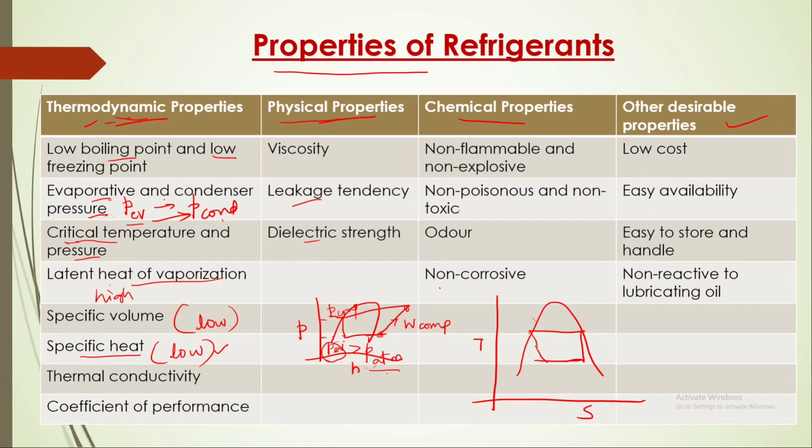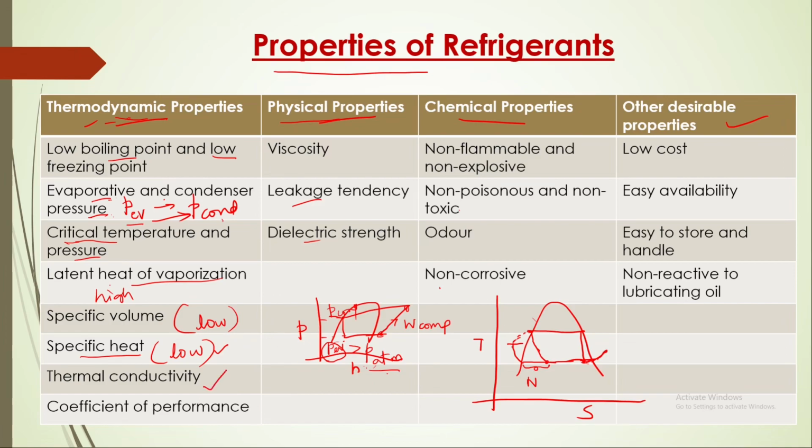So here at this point we will adopt subcooling. So if it reaches this point, this will be expanded like this. So this much refrigerating effect is increasing. To achieve this subcooling easily, the specific heat should be less, so that we can get subcooled temperatures. Here also this point should be easily superheated. If specific heat is less, this can also be achieved. This also improves the performance of the refrigerating system.